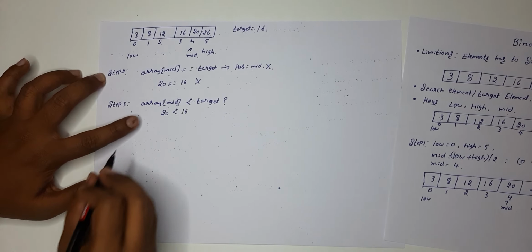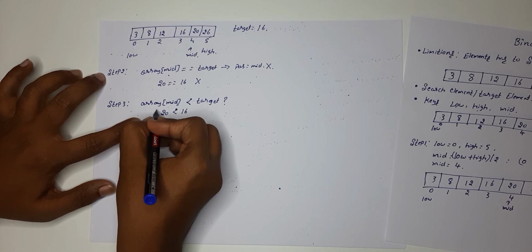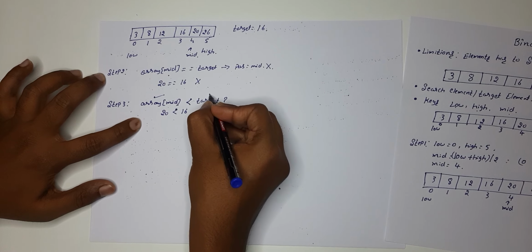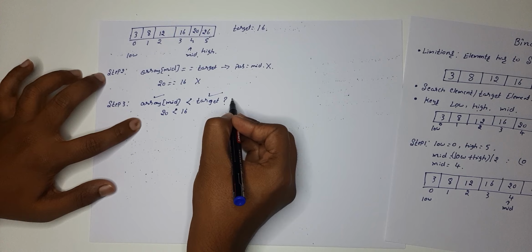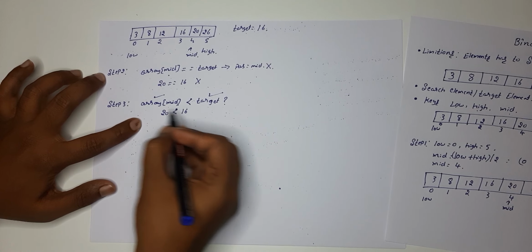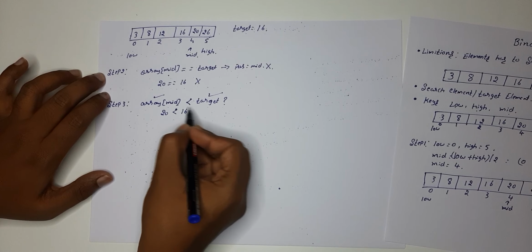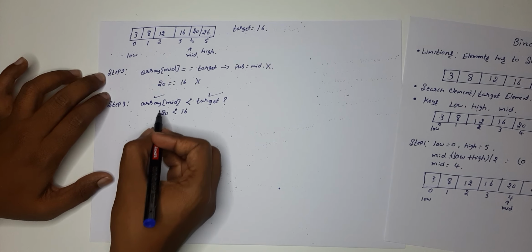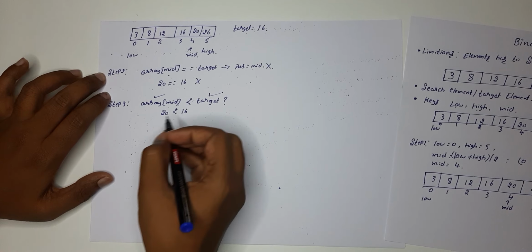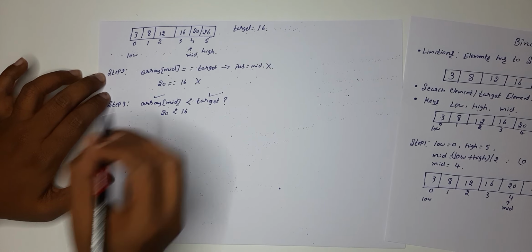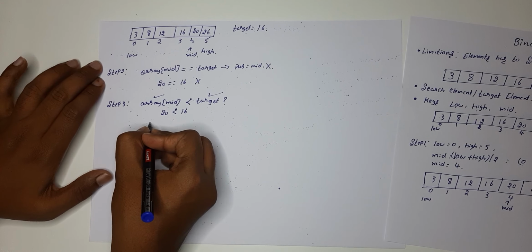Whenever the condition gets false, here it's false, right? 20 is greater than 16, so array of mid is greater than the target value. When it is greater, you have to do one logic work here: you need to update the high value.